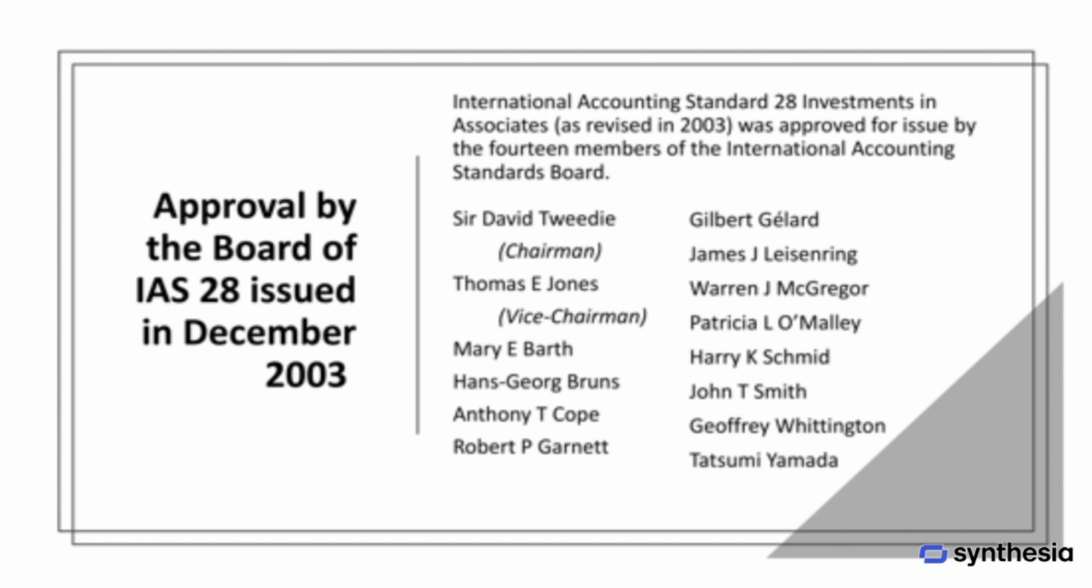IAS 28, Investments in Associates, as revised in 2003, was approved for issue by the 14 members of the International Accounting Standards Board. The board was chaired by Sir David Tweedie, with Thomas E. Jones as vice chairman. The other members included Mary E. Barth, Hans-Georg Bruns, Anthony T. Cope, Robert P. Garnett, Gilbert Gélard, James J. Leisenring, Warren J. McGregor, Patricia L. O'Malley, Harry K. Schmid, John T. Smith, Jeffrey Whittington, and Tatsumi Yamada.